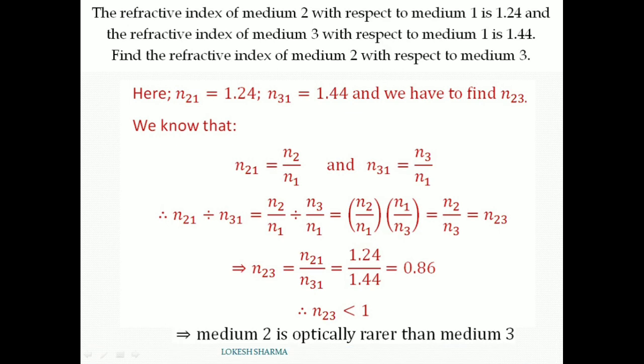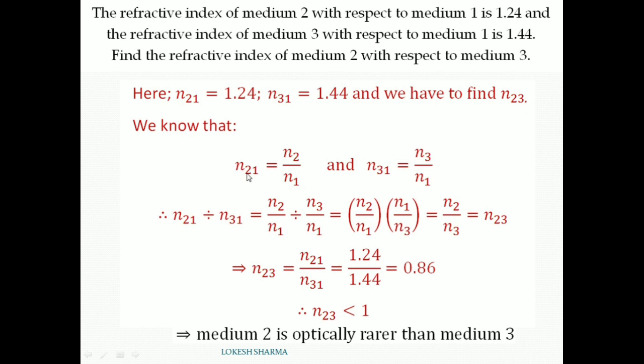Now take another numerical. The refractive index of medium 2 with respect to medium 1 is 1.24 and the refractive index of medium 3 with respect to medium 1 is 1.44. Find the refractive index of medium 2 with respect to medium 3. Here the refractive index of medium 2 with respect to medium 1 is 1.24 and the refractive index of medium 3 with respect to medium 1 is 1.44, and we have to find the value of refractive index of medium 2 with respect to medium 3.